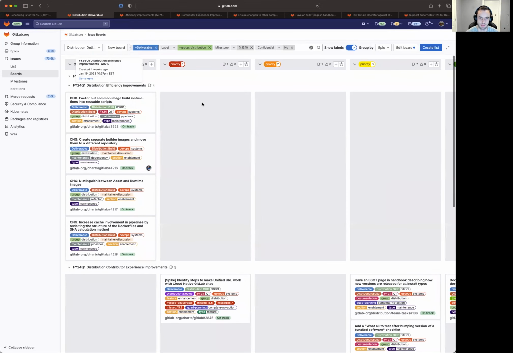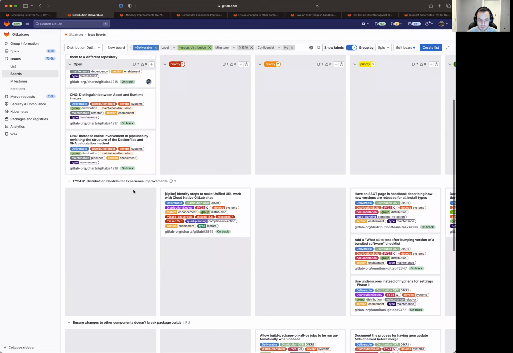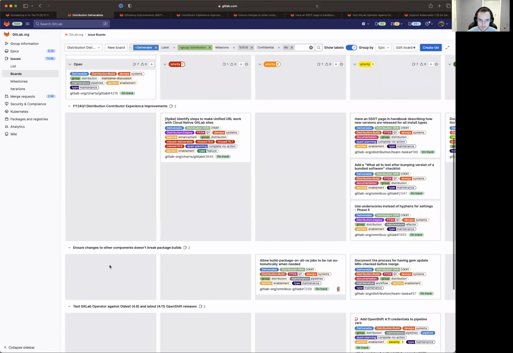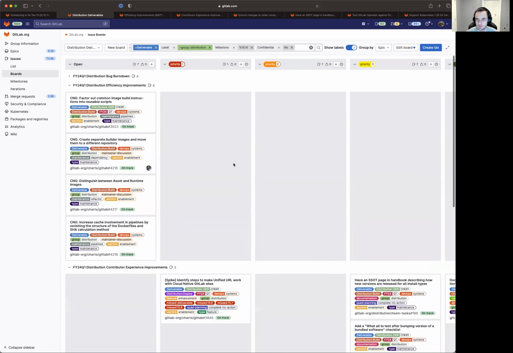You can see at the top, we've got obviously our bug burn down, but then we get to our efficiency improvements, where we're going to work towards 4 issues. We've got 5 issues in contributor experience and actually another epic related to contributor experience, so both these issues would fall under contributor experience as well. And then you can see some of our dependency work here at the bottom, which I'll get into. So that's a nice breakdown visual to see what we're going to be working on.